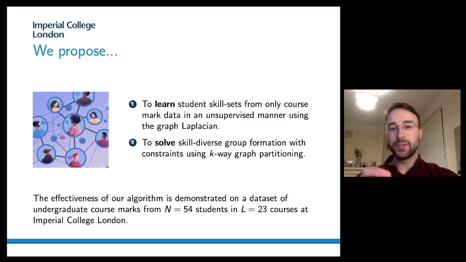In this work, we propose, one, to learn student skill sets from only course mark data in an unsupervised manner using the graph Laplacian eigenmap. And two, we propose to solve skill diverse group formation with constraints using K-way graph partitioning. We demonstrate the effectiveness of our algorithm on a dataset of undergraduate course marks from Imperial College London.